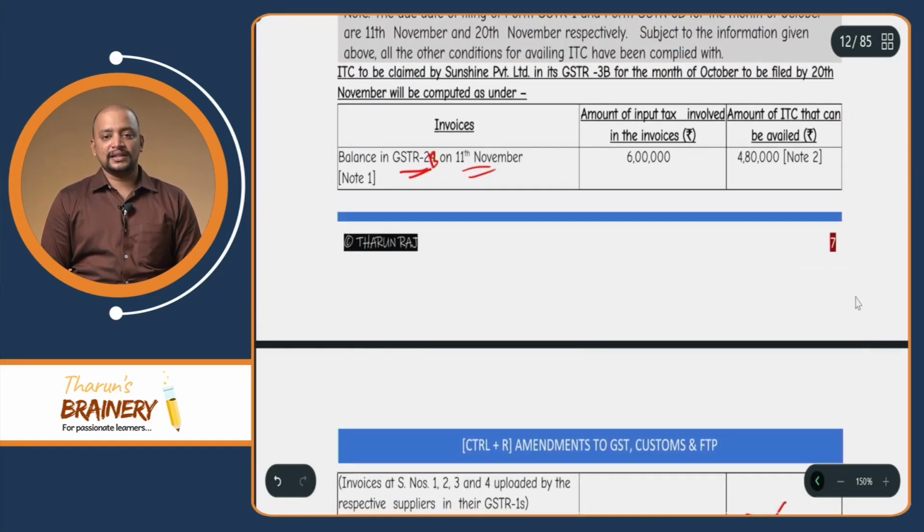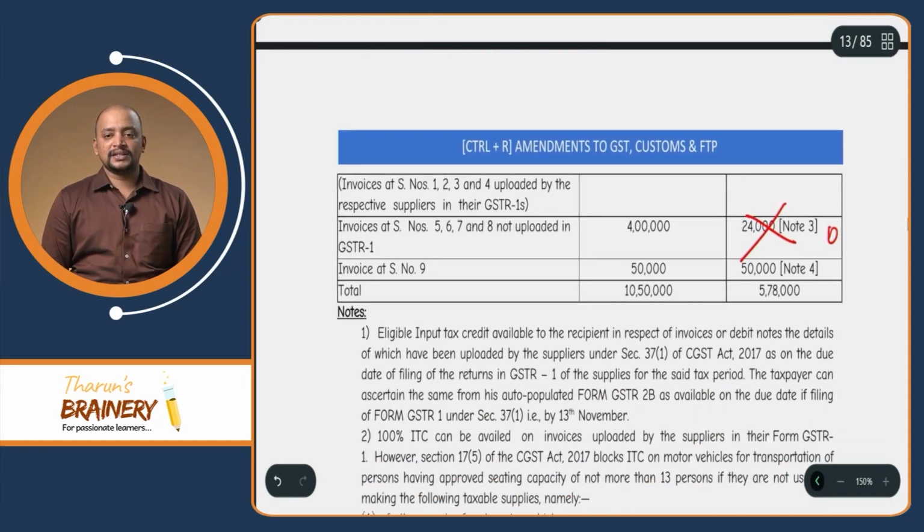So then what is the answer? 4,80,000 plus 50,000, that is 5,30,000 can be availed as ITC. So 4,80,000 plus 50,000, 5,30,000 is the revised answer. So this is how the question could be asked.